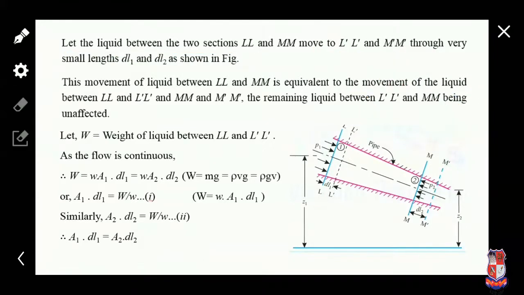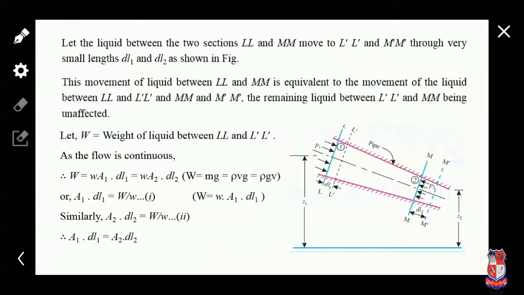Okay. Now the movement of liquid from L to LL dash and M to MM dash are equivalent. So the weight of liquid between the 2 sections L and LL dash, M and MM dash are equivalent.